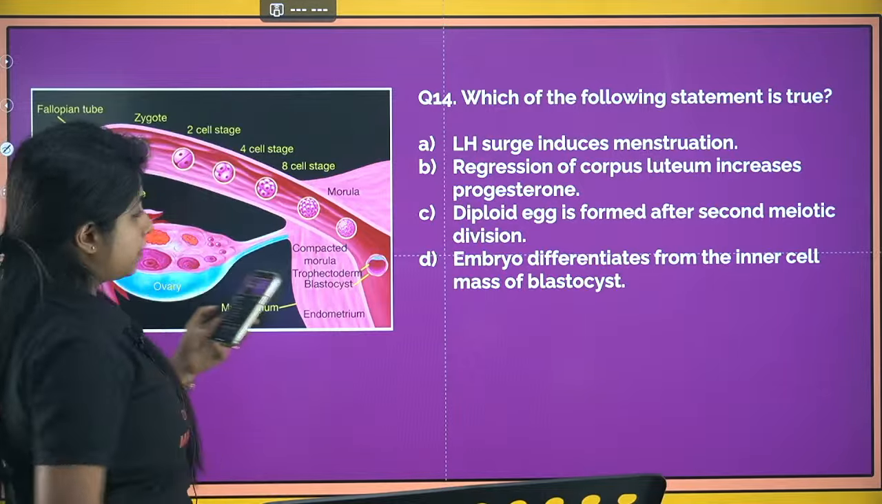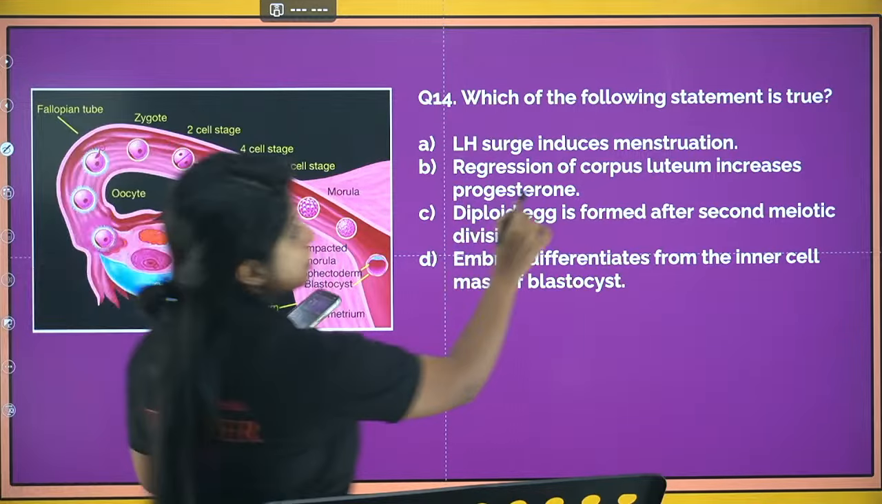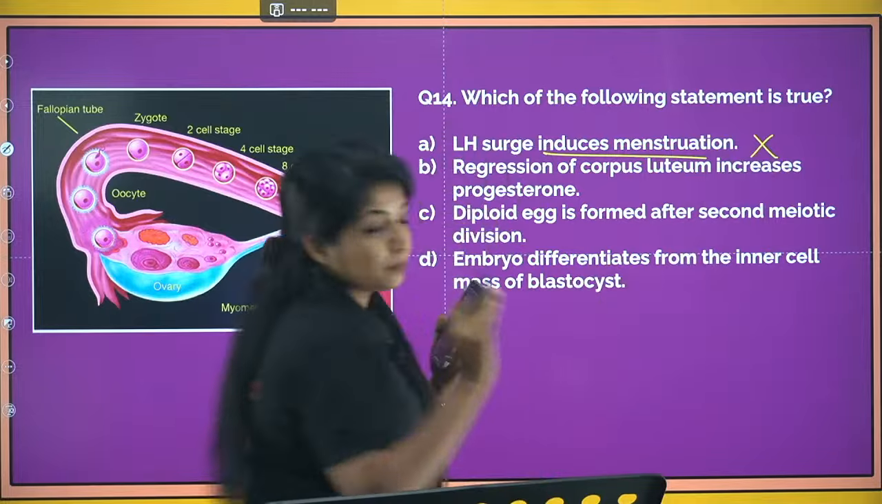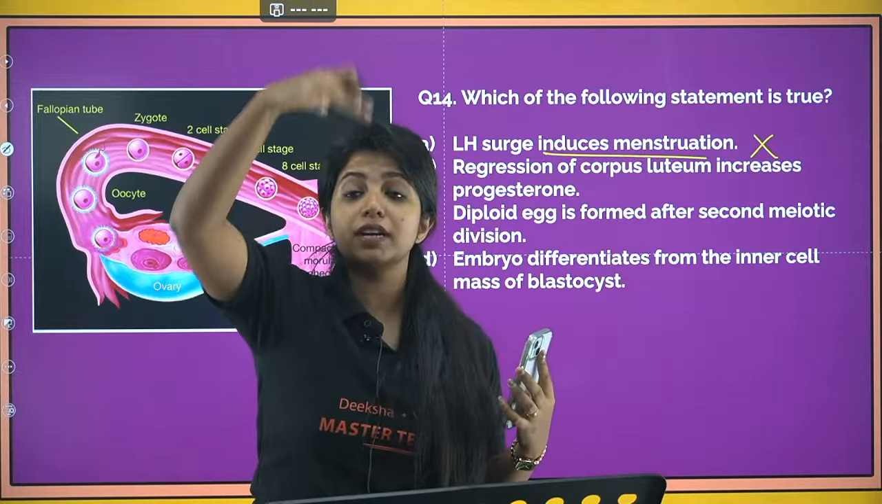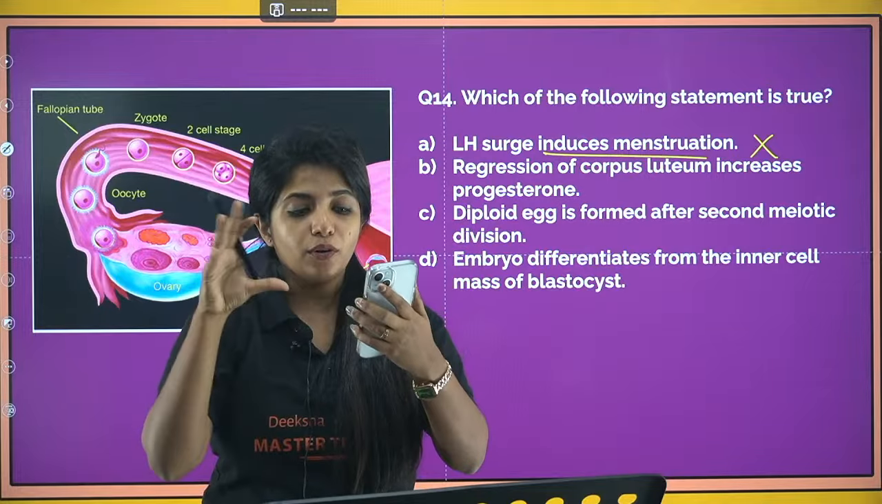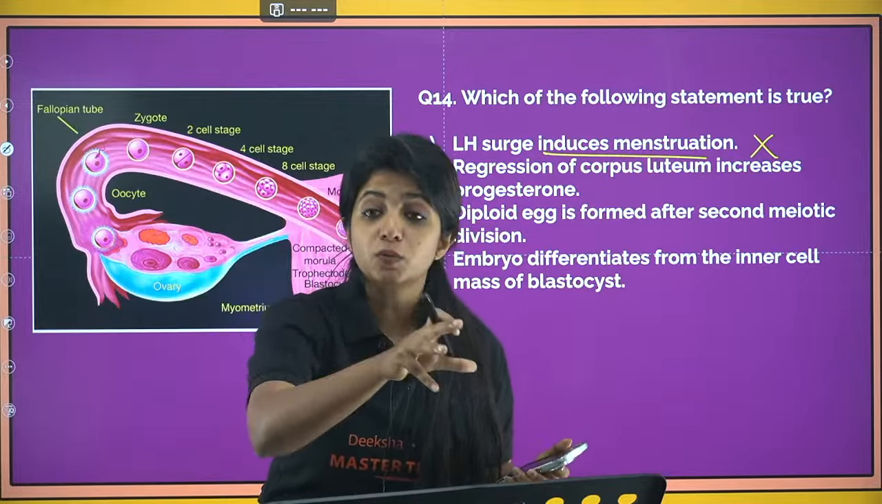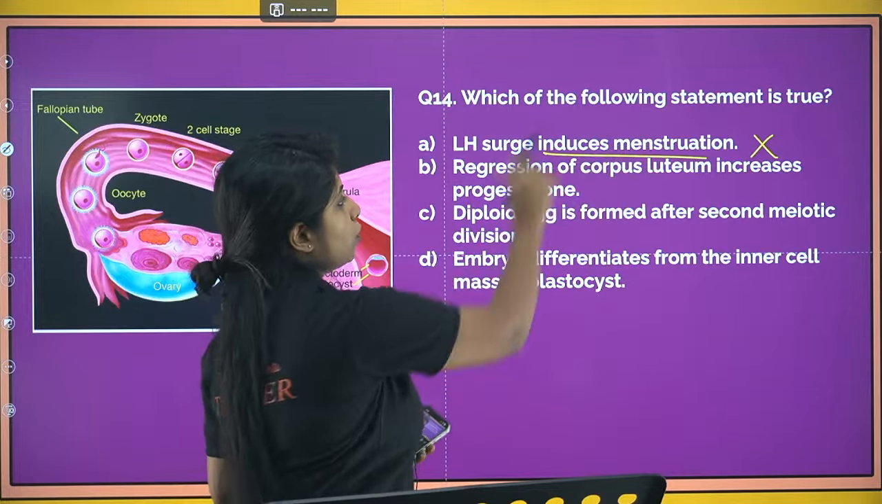Which of the following statements is true, my dear children? So "LH surge induces menstruation" is wrong. Why? Because when LH surges, my dear children, it induces ovulation, the release of the secondary oocyte. So it's not menstruation but ovulation.